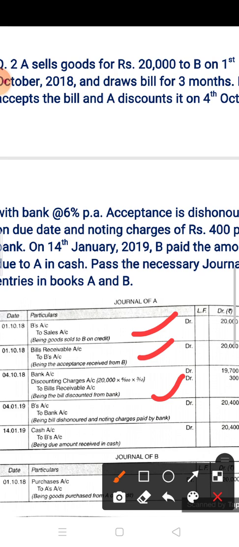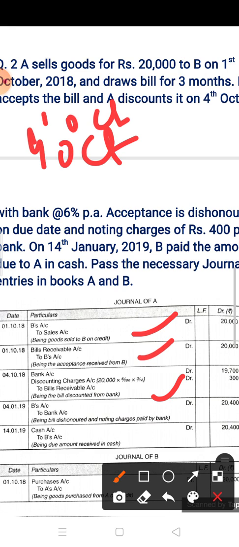First of all you have to find out the discounting charges. So children, the bill has been drawn for 3 months and discounted on 4th October. It means the bill was drawn on 1st October and after 3 days the bill was discounted with the bank.